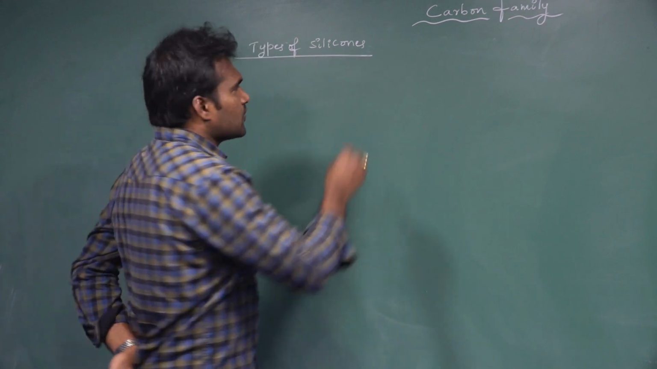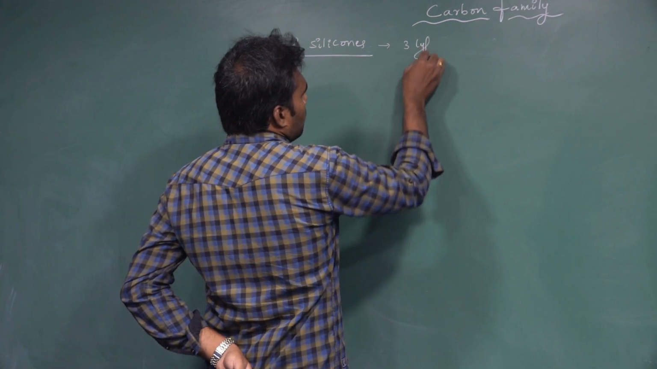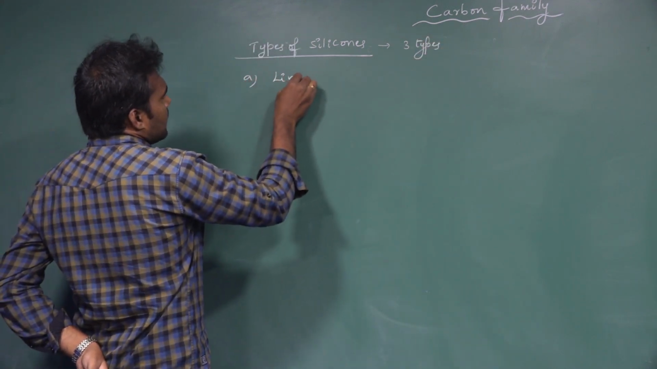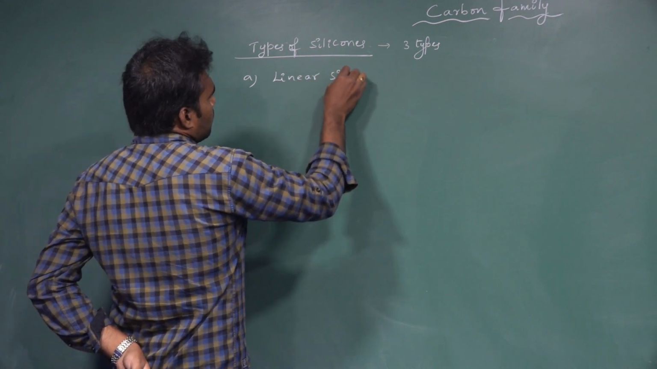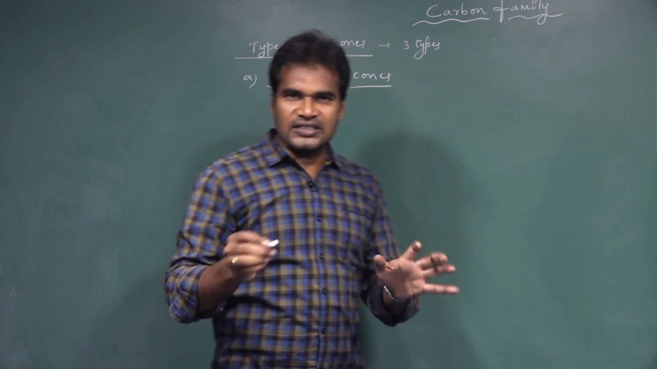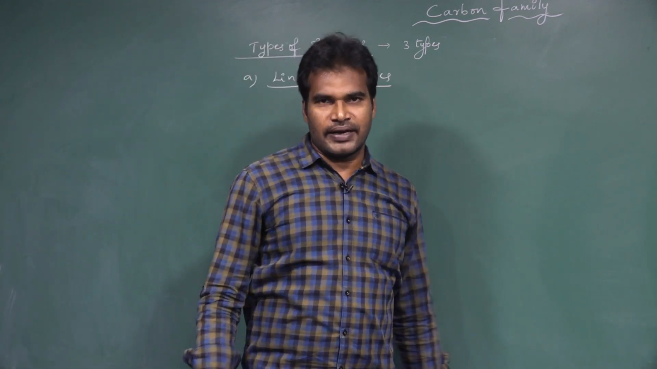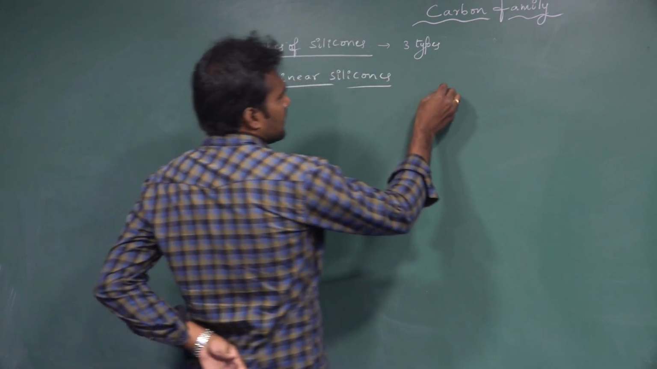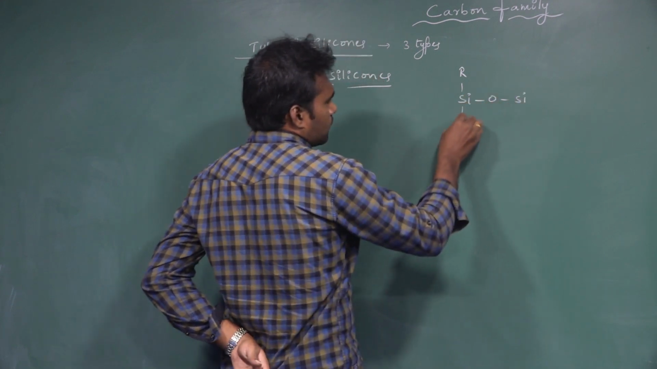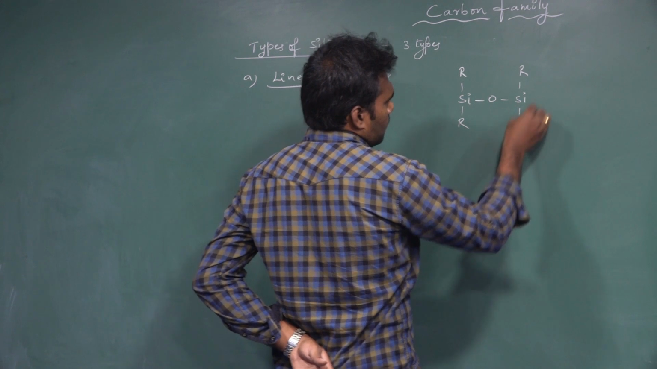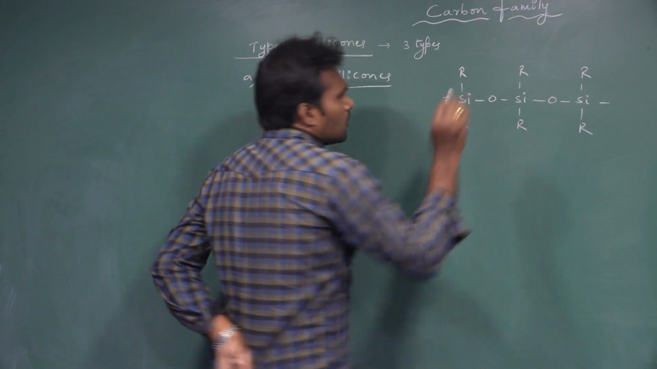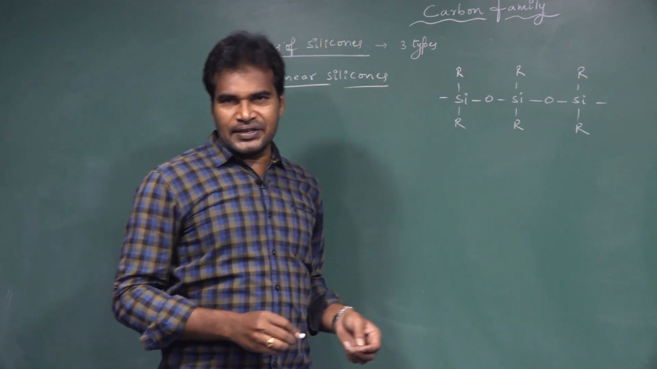Usually there are 3 types of silicones. The first one is linear silicones. Here the monomeric units R2SiO are linearly polymerized. So if you see the structure of these linear silicones, this is an example for linear silicones.